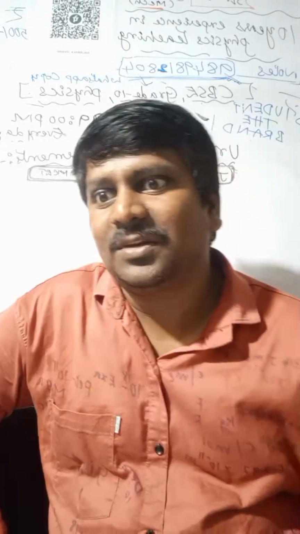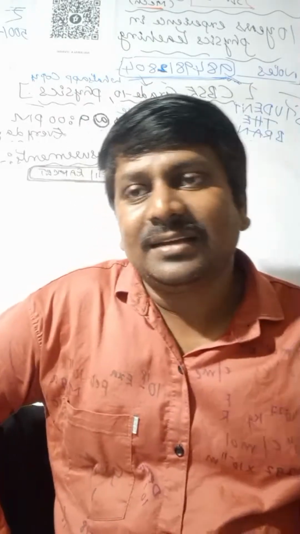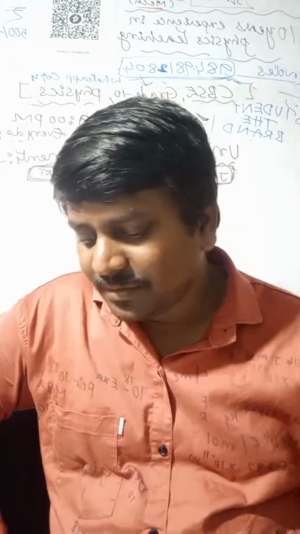So next one, if you see that one, yes. So in a decimal number, zeros occurring at the right side of the last non-zero digit, that is a significant figure. So this is about significant figures.